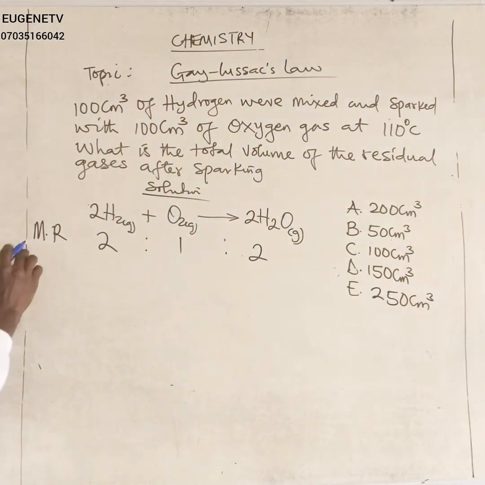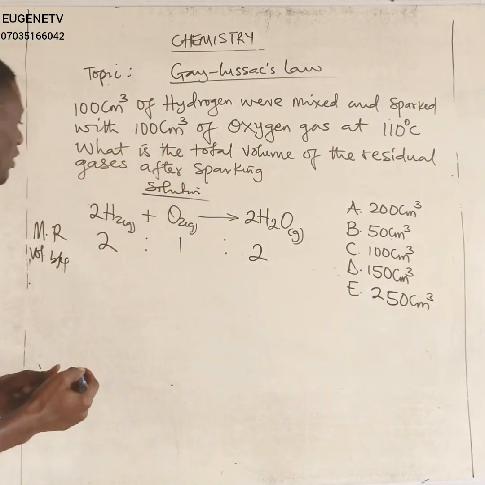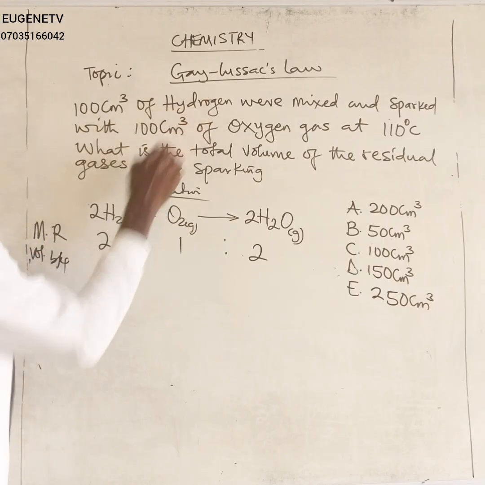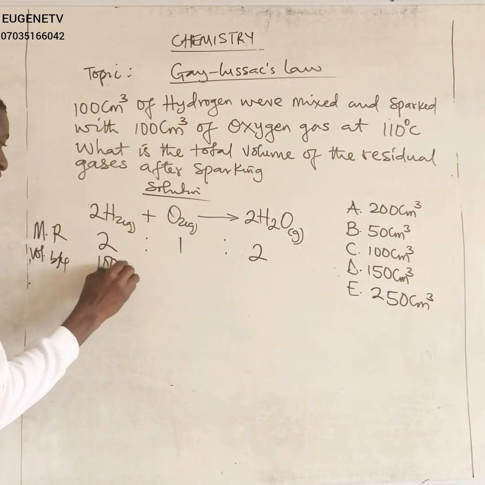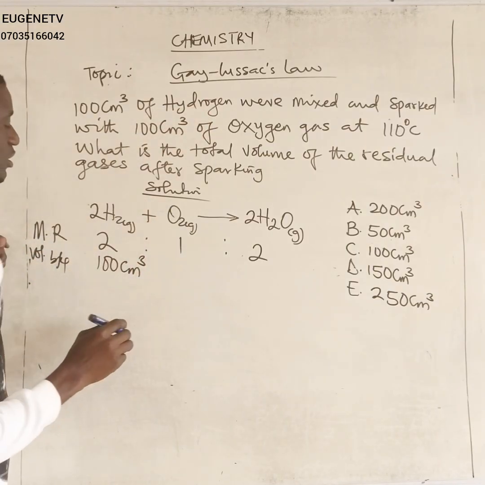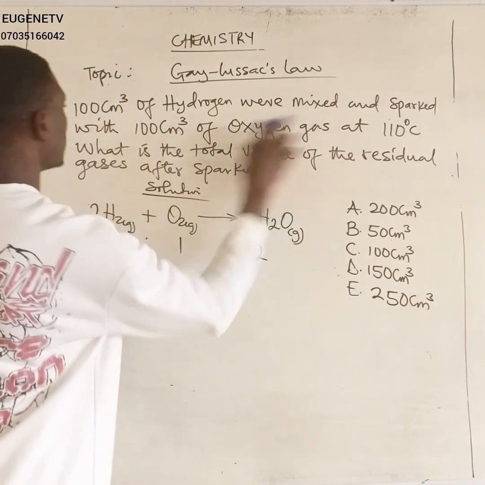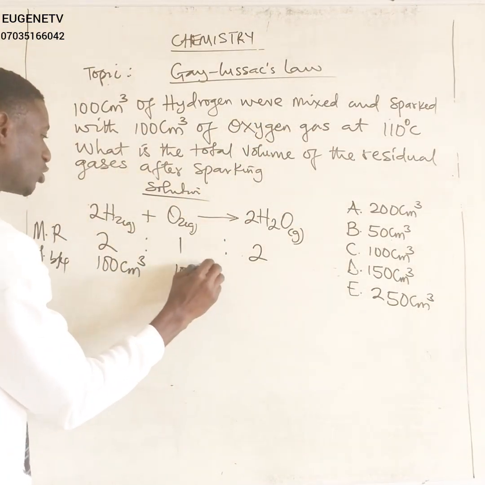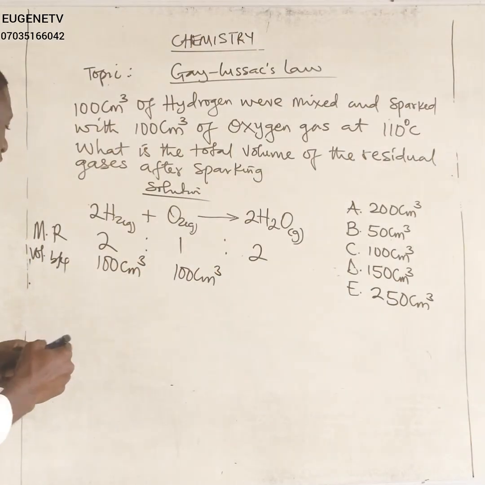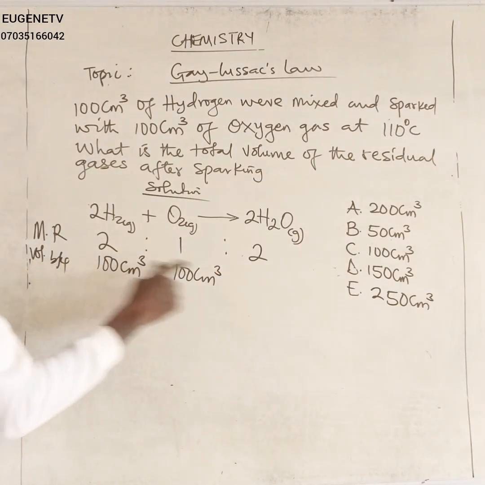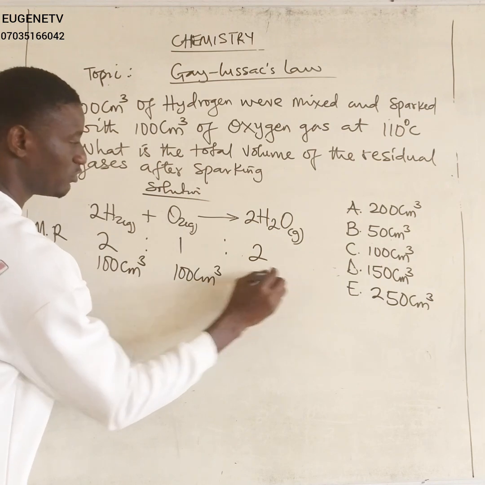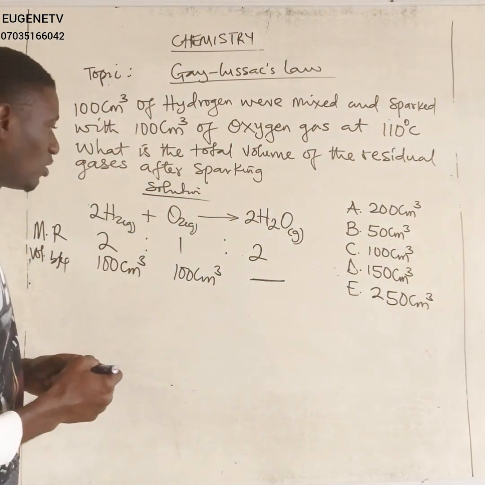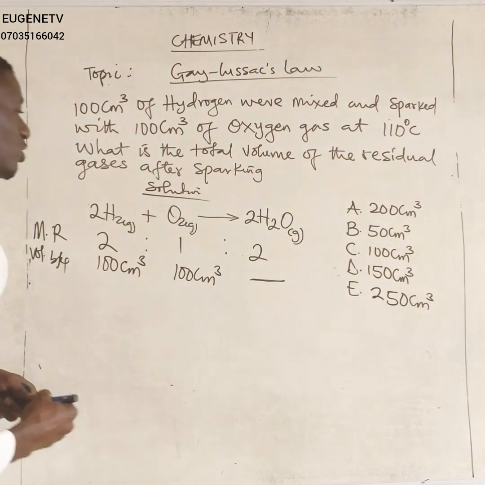Alright, so the next thing is that we are going to take the volume before, the volume the examiner brought before. The question tells us that 100 cm cube of hydrogen, meaning that he brought 100 cm cube of hydrogen. And then when mixed and sparked with 100 cm cube of oxygen, that simply means that he also brought 100 cm cube of oxygen. Now, before the reaction, nothing will be produced here. Remember, this is before the reaction will take place.